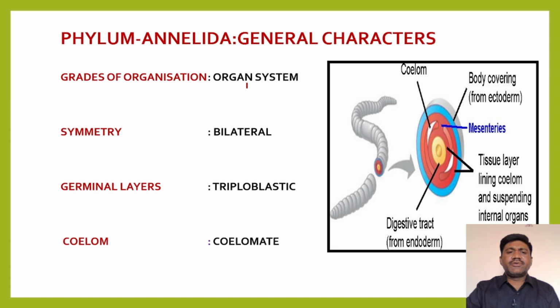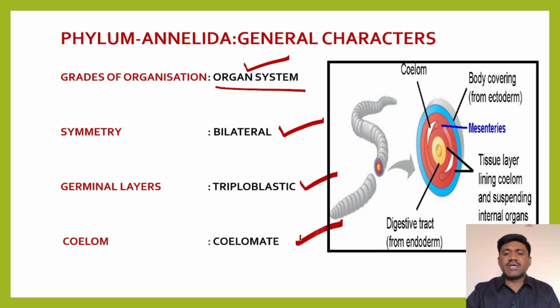Let us try to understand the general characters first. Grades of organization: organ systems are developed in these animals' bodies, like the digestive system, excretory system and circulatory system. Symmetry: bilateral symmetry is there, and they are triploblastic animals.